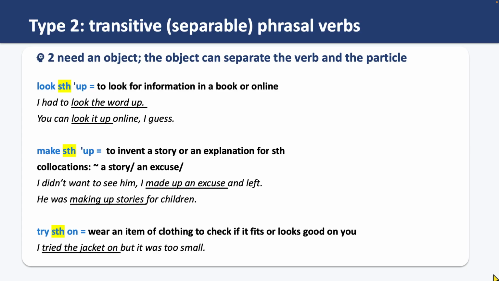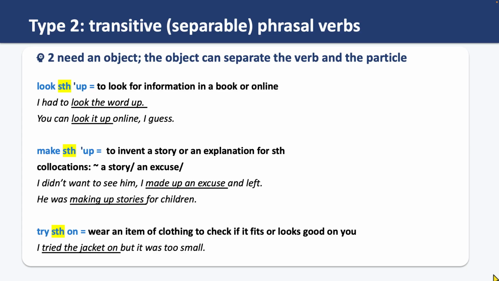So look up, look the word up. Or just like this one, look it up. So look something up means to look for information in a book or online. Here's another example. Make something up. If you make something up, you invent it, like invent a story or an explanation for something. It usually collocates with words like make up a story or make up an excuse.